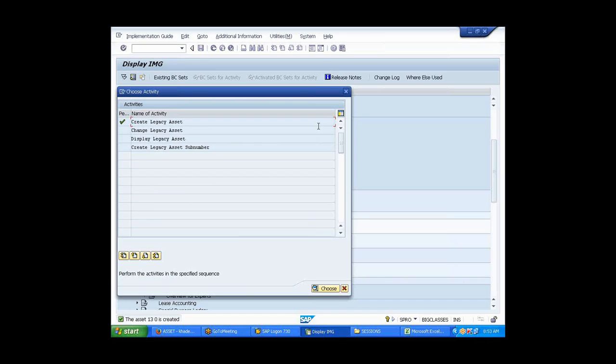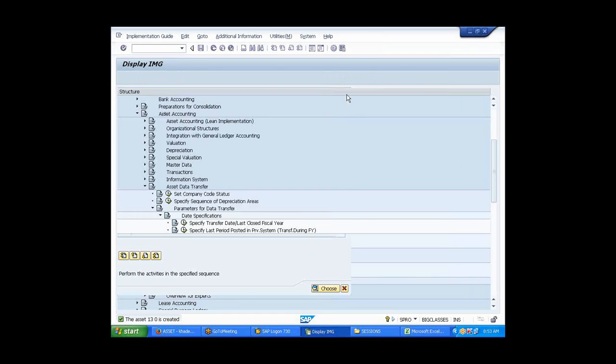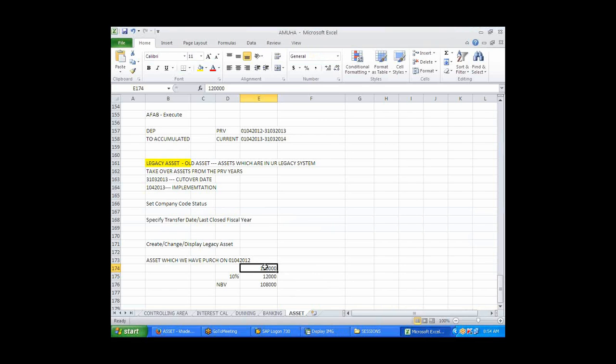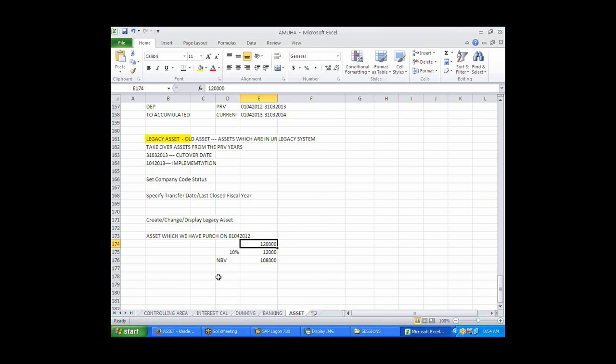Now this is posted only into the master data, not into the GL, right? This also should get updated in the GL. Am I right or wrong? Yeah, that's true. It should also get updated in the GL. This got updated only in the master data, AS91. Not updated to the GL. I need to update to the GL also, right?